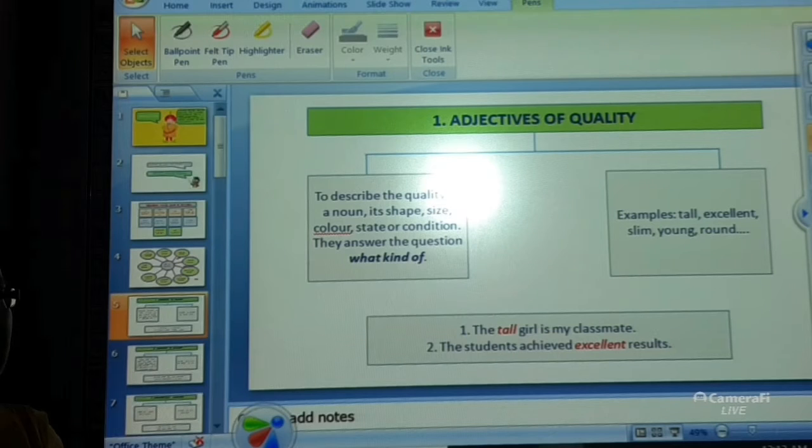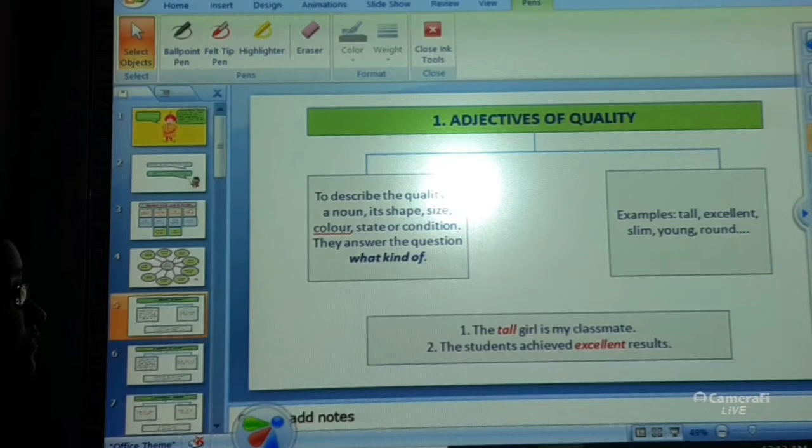First that you have is adjective of quality. Now, what do you mean by adjective of quality? Adjectives of quality are used to describe the quality of a noun, its shape, size, color, state or condition. They answer the question, what kind of?